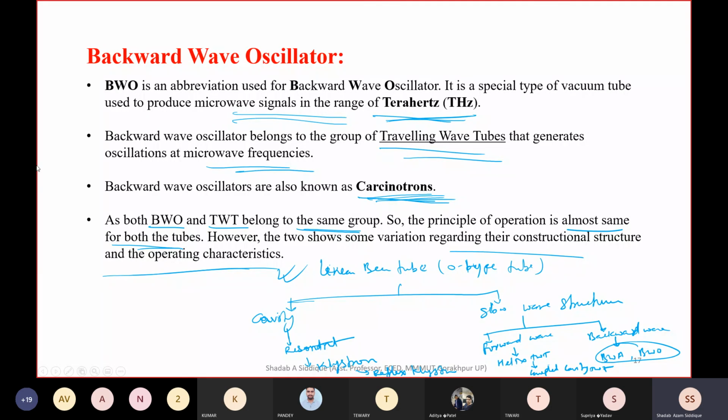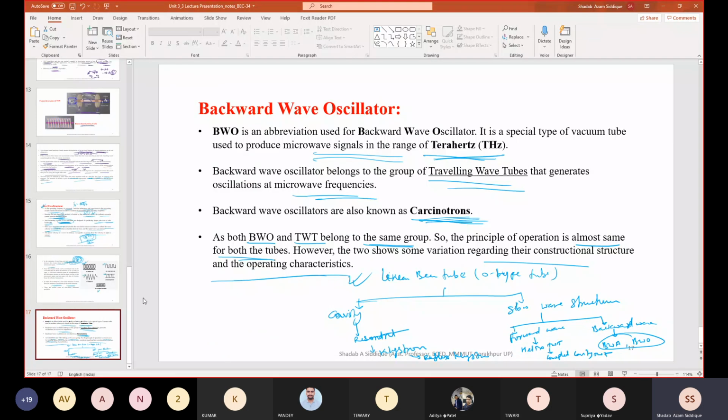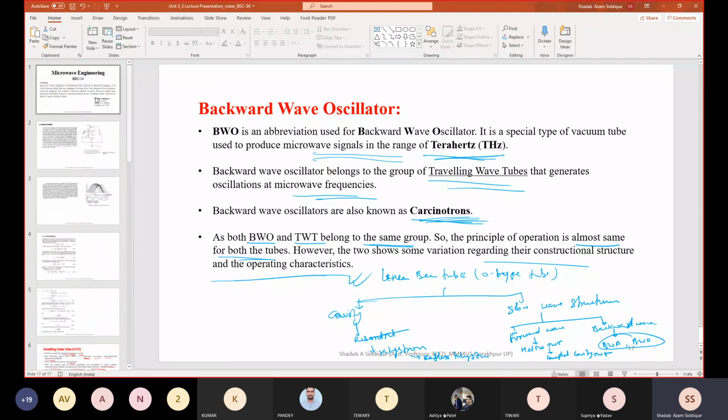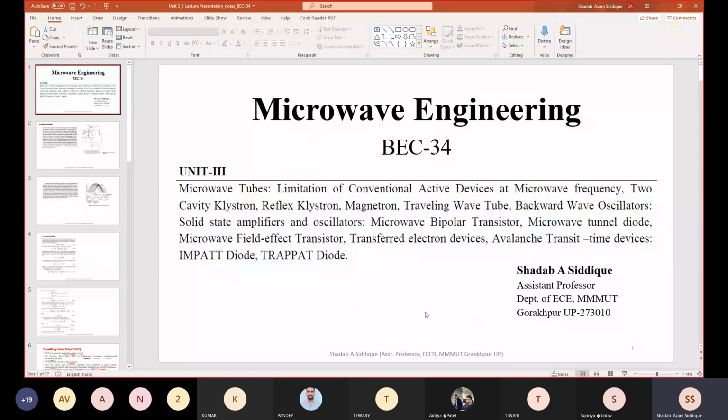So I'll stop here. In the next class I am going to discuss the topic of solid state amplifiers and oscillators, like we have discussed the microwave bipolar transistor.